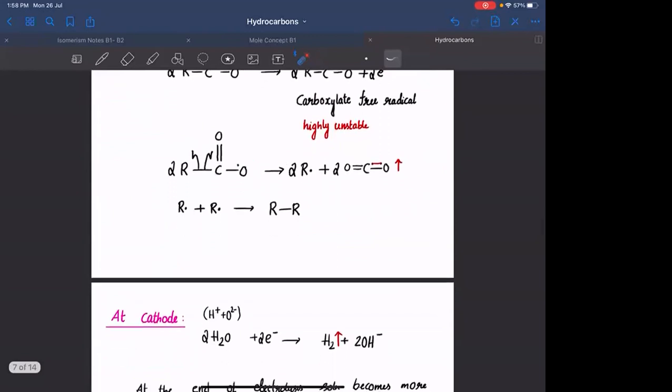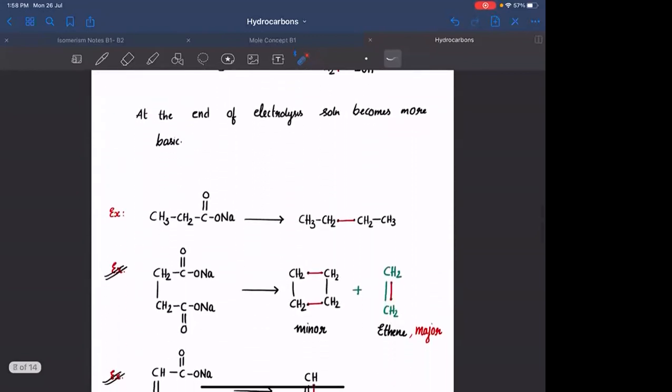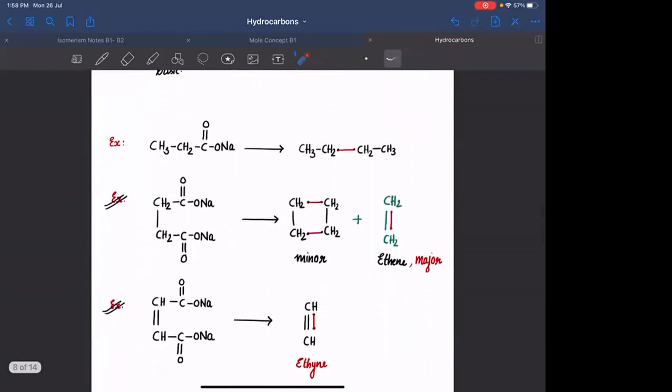Okay. ठीक है. You can have different varieties of questions in Kolb's electrolysis. आपको rather than forming alkanes, you can also form alkenes and alkynes too. It depends upon the reactant which you are taking. आपको इतना याद रखना है, whenever you see two free radicals in the same molecule and if they are adjacent to each other, always make a pi bond.